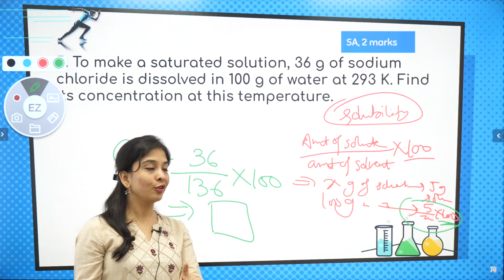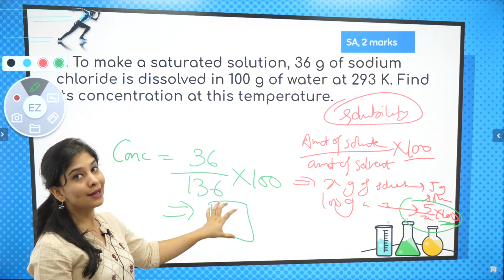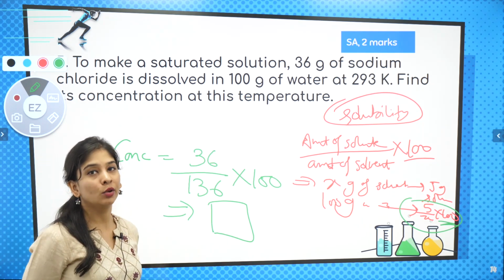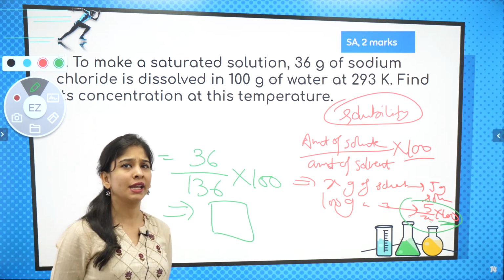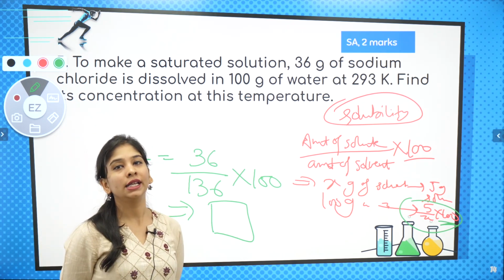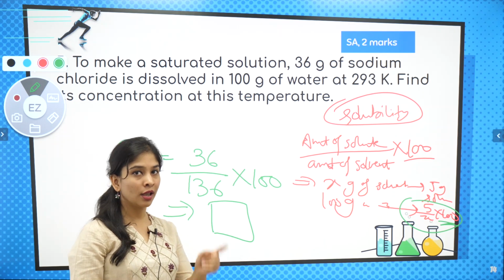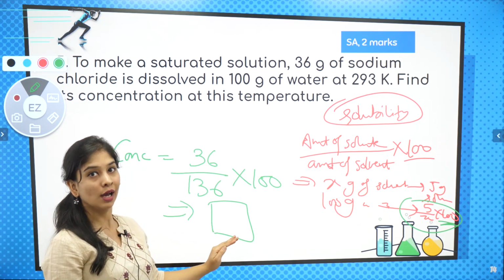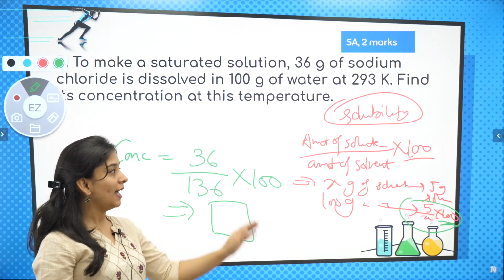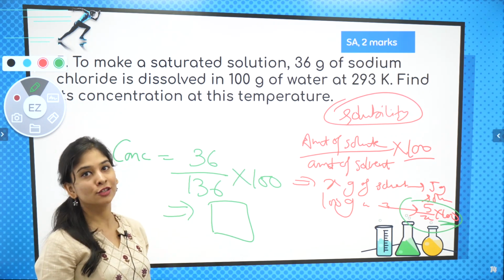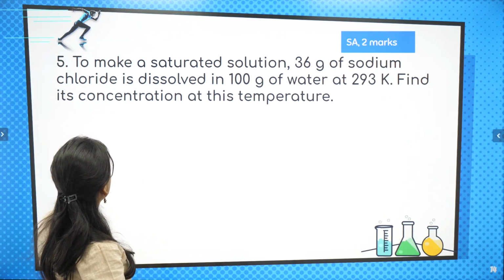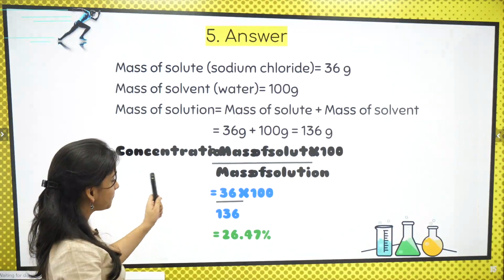I'll be waiting for your response that what exactly the concentration we are going to get at that particular temperature, that is 293 Kelvin, that is 20 degrees Celsius. Okay बच्चा लोग, so I'll be waiting for your response in the comment box. क्या होगा answer? Okay, I hope these two funda is also super duper clear for all of you. Yes, very nice. Let's move ahead.